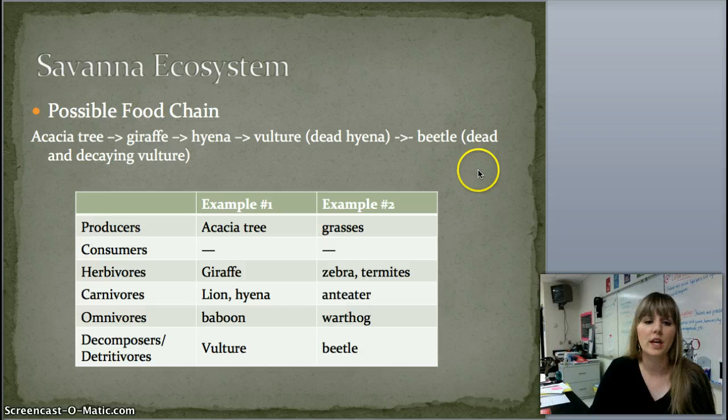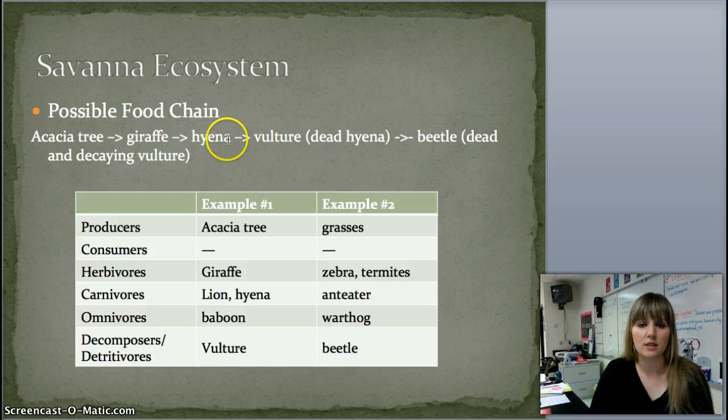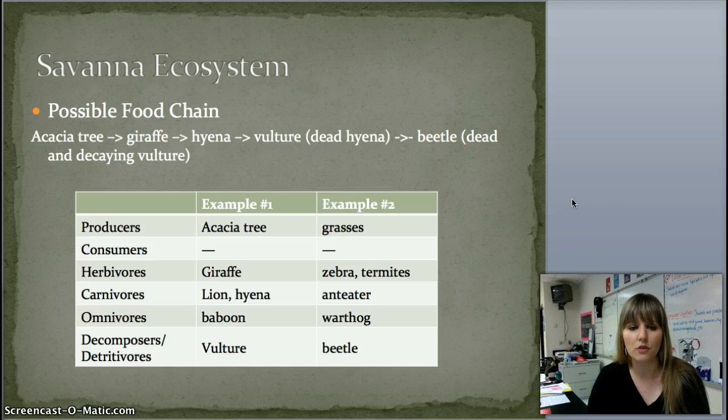A possible food chain includes an acacia tree, which is then eaten by the giraffe, the hyena, which eats the giraffe, and a vulture, which eats the dead hyena. The beetle then would eat the dead and decaying vulture. And here is a table showing some examples of producers and consumers.